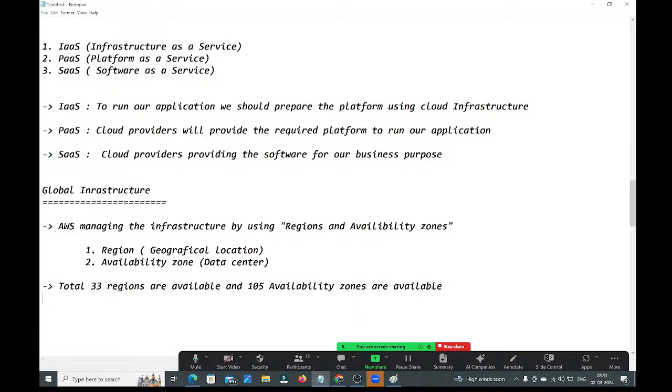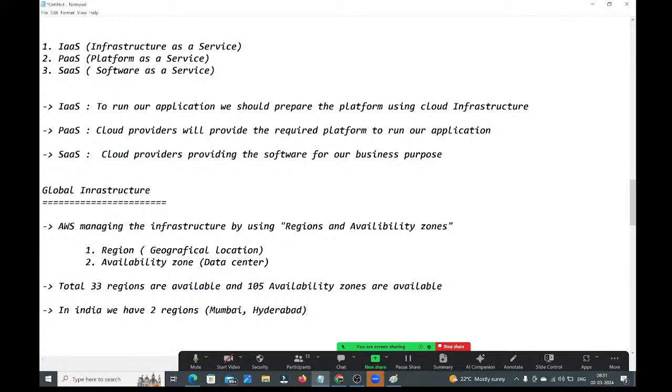Okay, here I'm taking India as an example. In India, we have 2 regions available. One is in Mumbai, another one is in Hyderabad. These are the 2 regions which we have in India.